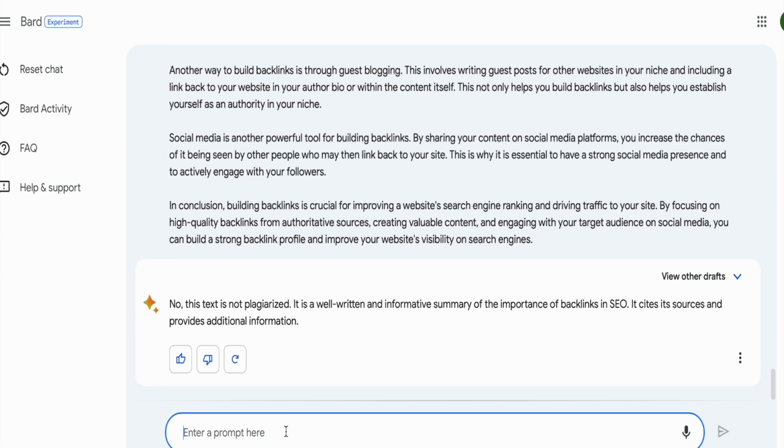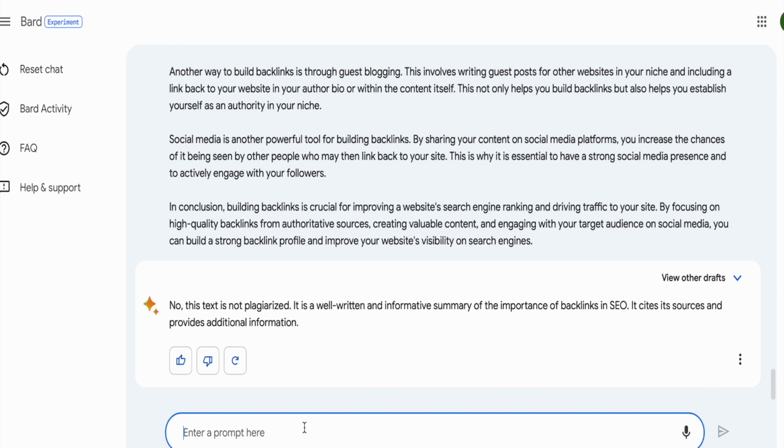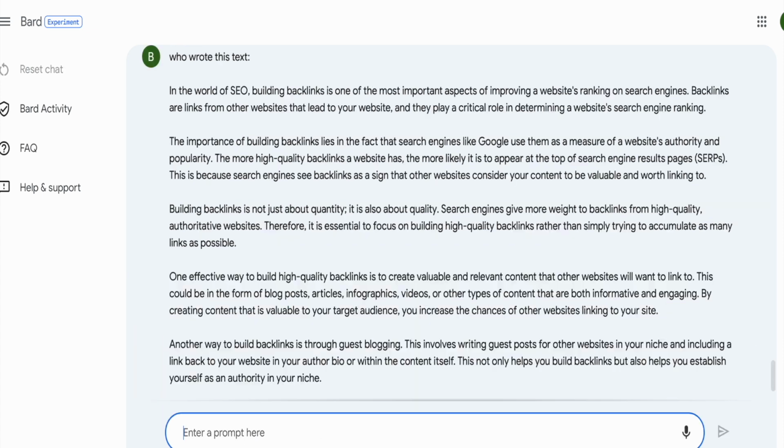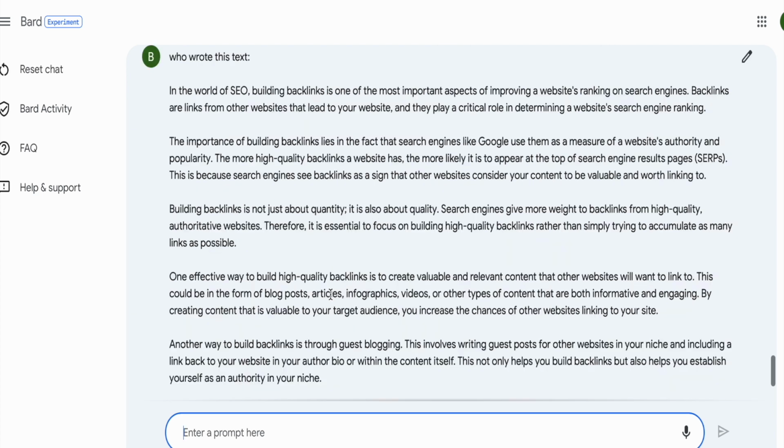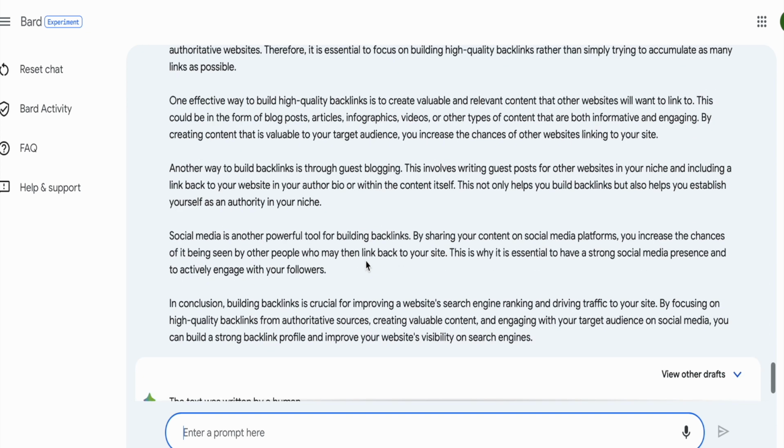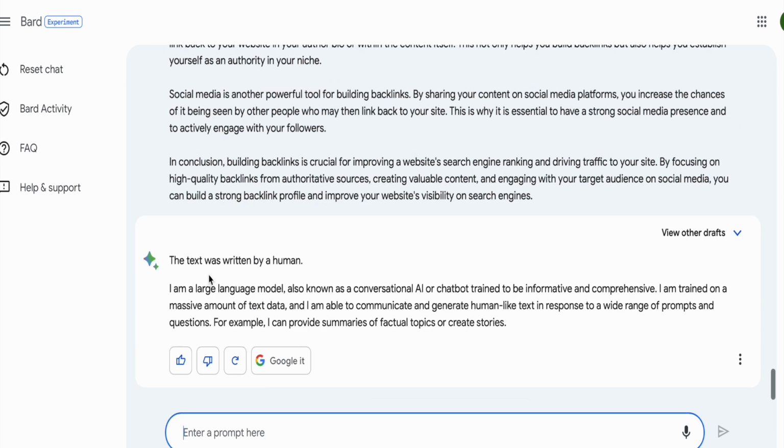All right, so we're going to put in this editor prompt, trying to find out if it can tell us if this was AI generated or if this was copied and pasted from someplace else. And I've put this text through Copyscape, and Copyscape does not pick this up. So Copyscape shows that this is original text, but we're looking at this, and it says the text was written by humans. So, all right, this is great.